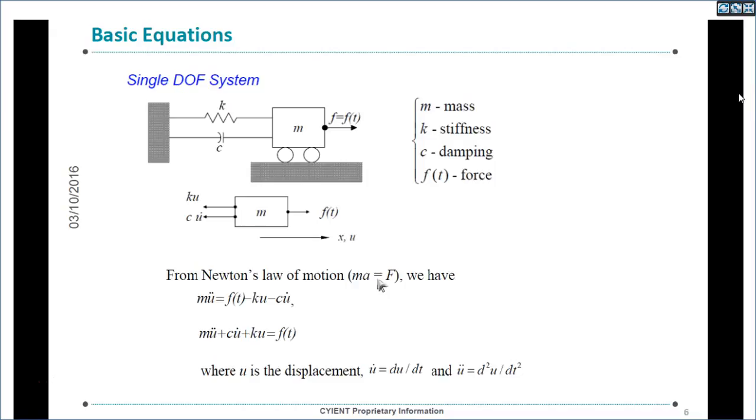From Newton's second law of motion, we can write F equals ma. That can be converted into this equation. The net force will be F(t) minus Ku minus Cu dot. U double dot is nothing but acceleration. So the overall equation is: m u double dot plus C u dot plus K u equals F. This is the equation of motion, where u is the displacement, u dot is velocity, and u double dot is acceleration.